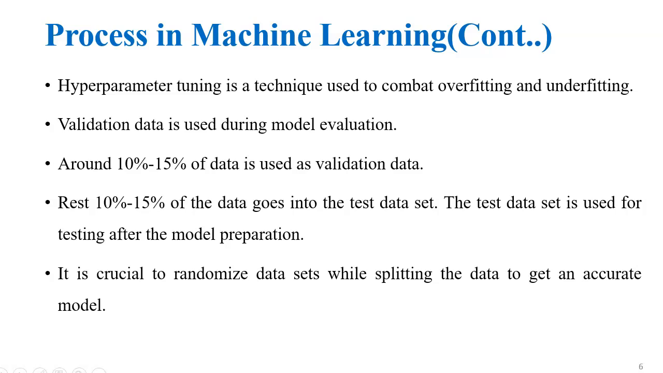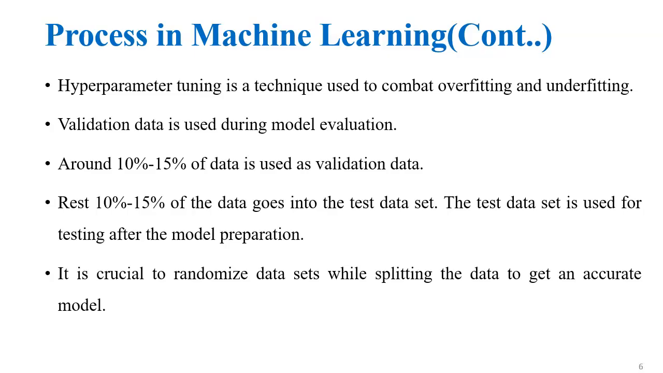Next, we are going to see hyperparameter tuning. Hyperparameter tuning is used to combat overfitting and underfitting. The term overfitting means, for example, the given data set holds only 500 images and the limit is exceeded, so overfitting occurs. Likewise, if the ratio falls below the given ratio, underfitting occurs.